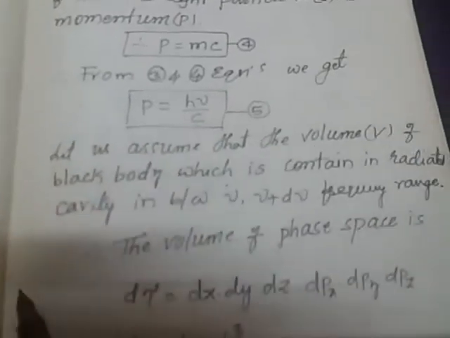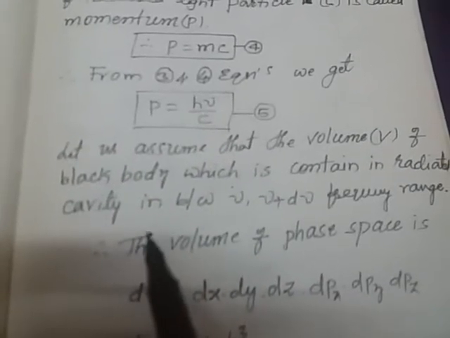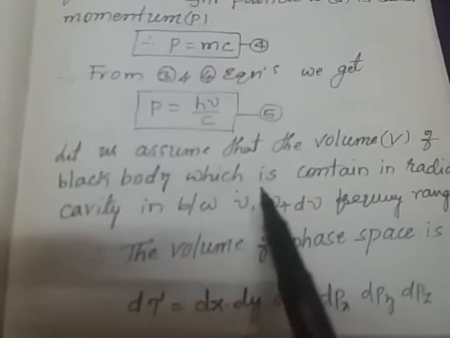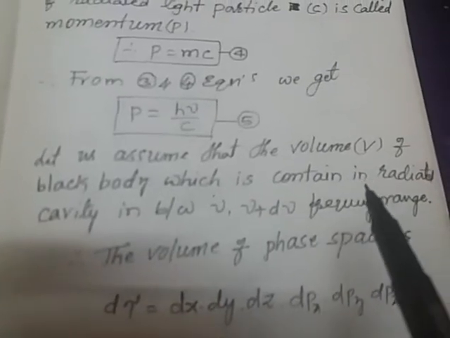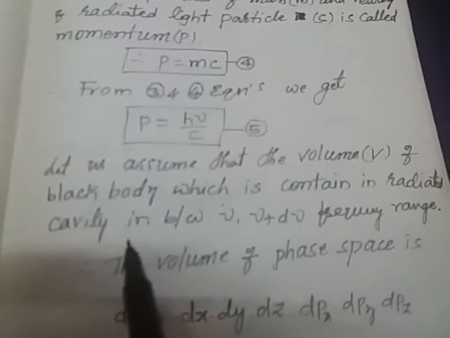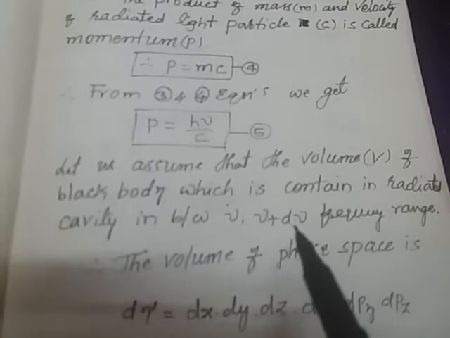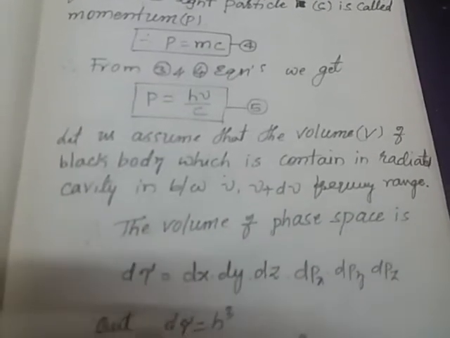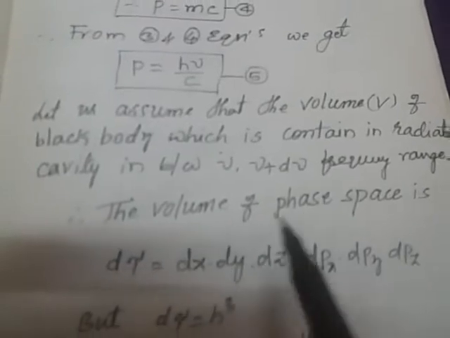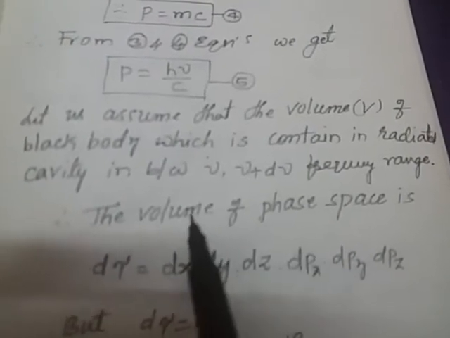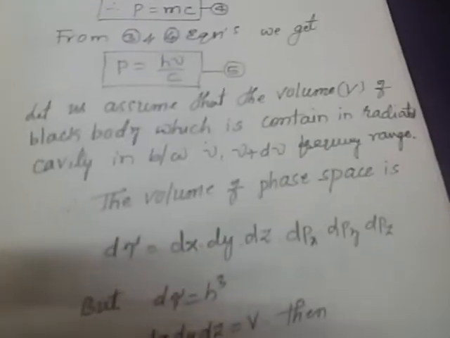Now let us assume the volume V of the black body, contained in the radiation cavity, in the frequency range between nu and nu plus d nu. Therefore we consider the volume of the phase space. Why do we take the volume of the phase space? Because the radiated particles are distributed from one system to another in phase space only. So first we have to determine the change of volume of the phase space.